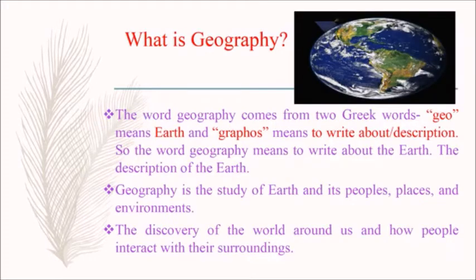First, let's see about what is geography. The word geography comes from two Greek words. Geo means earth and graphos means to write about or description. So the word geography means to write about the earth. In other words, the description of the earth. Geography is the study of earth and its peoples, places and environments, the discovery of the world around us and how people interact with their surroundings.